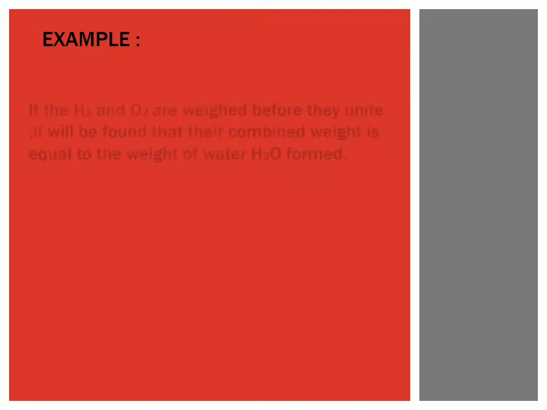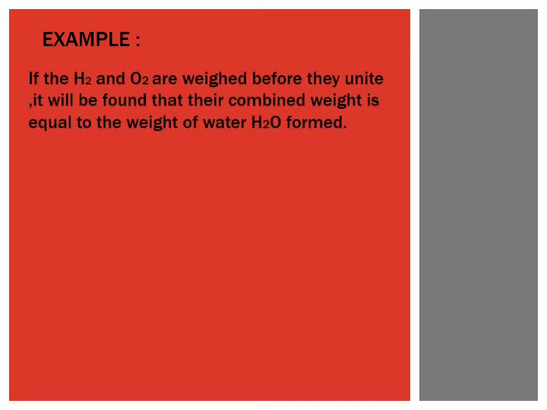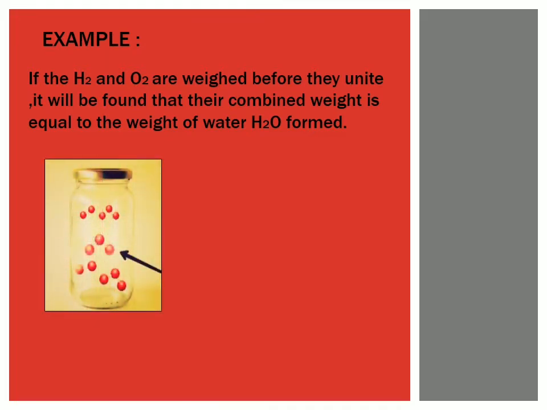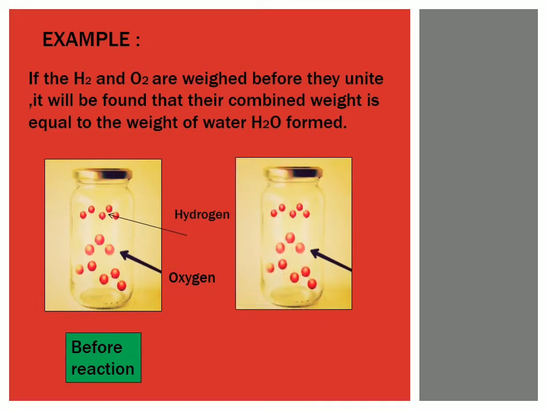Now we discuss an example. If hydrogen and oxygen are weighed before they unite, it will be found that their combined weight is equal to the weight of water. You see in the picture, here is a jar which is filled with hydrogen and oxygen. When they unite and combine, it forms water.